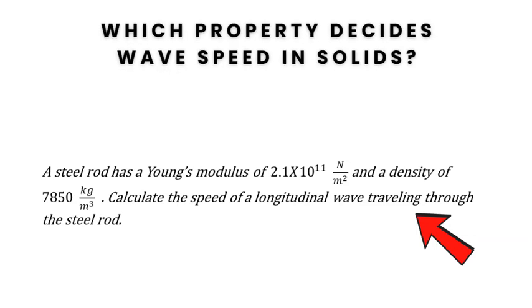As an example, a steel rod has a Young's modulus of 2.1 × 10^11 Newton per meter square and a density of 7,850 kg per meter cube. Calculate the speed of longitudinal wave traveling through the steel rod.